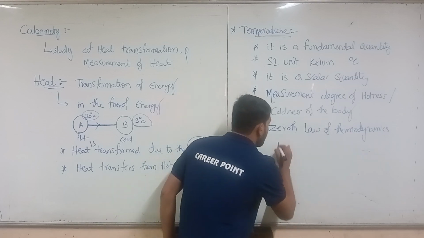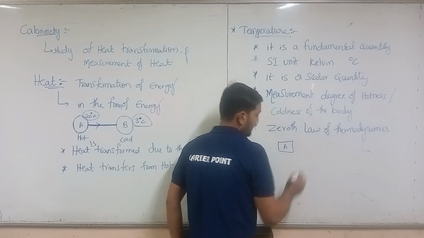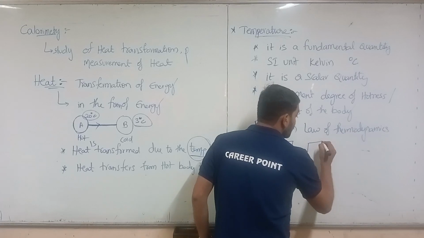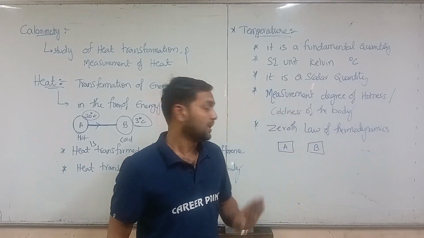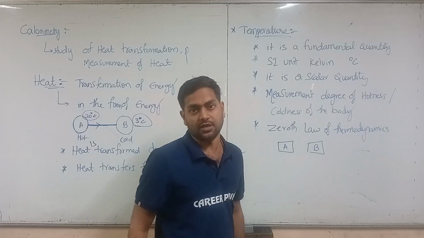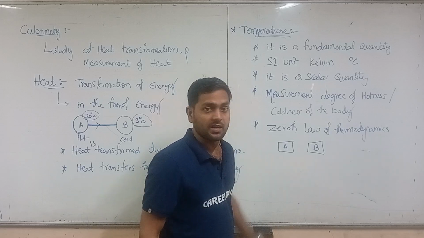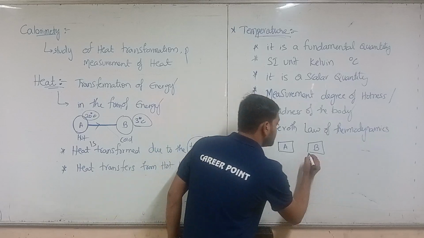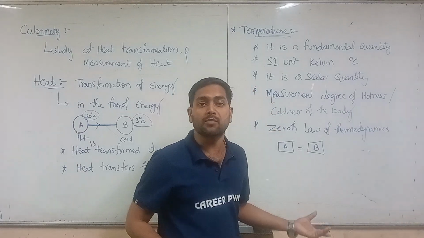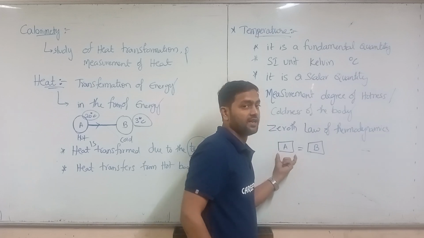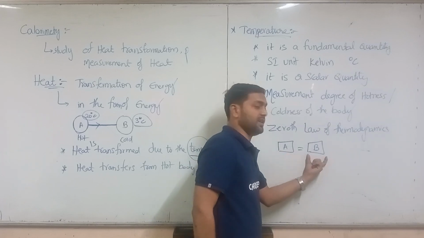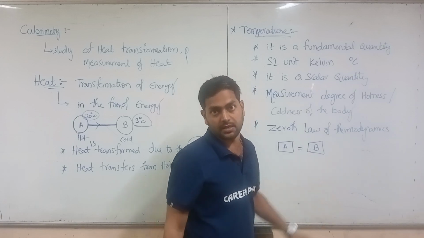Let us say we have a body A and another body B. These two are thermally in equilibrium with each other. So what does thermally equilibrium mean? The temperatures of A and B are equal to each other.